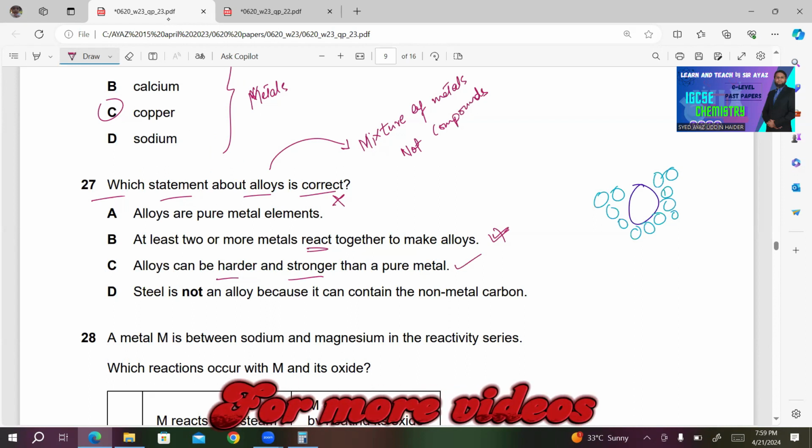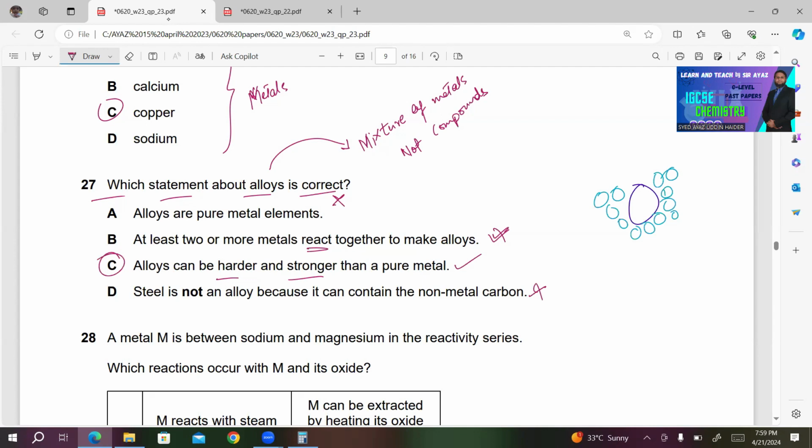D, steel is not an alloy because it can contain the non-metal carbon. This is incorrect. Steel is an alloy. So C must be the right answer for 27.